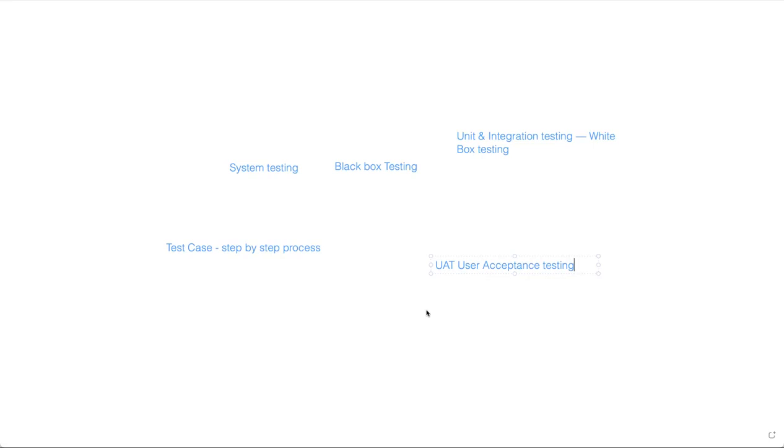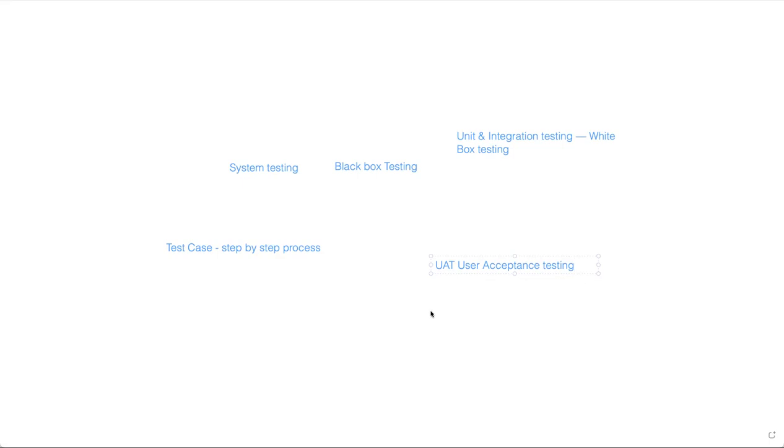If they find any bugs during the UAT testing, they will send it back to us, and us means the QA people. Once the UAT is successful, then it goes to the customer or market. This is what the basic concepts of testing are.